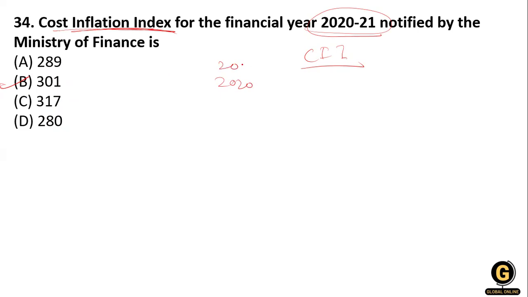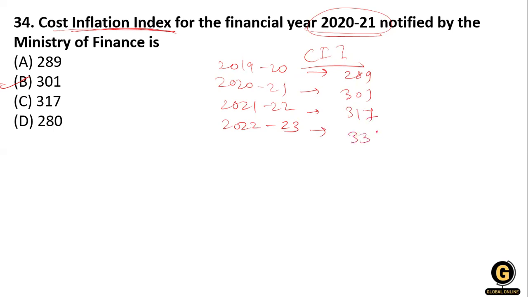So I will quickly tell you from 2019-20, 2020-21, 2021-22, 2022-23. What is the CII? For 2019-20, that is 289, for 2020-21 it is 301, for 2021-22 it is 317, and for 2022-23 it is 331.